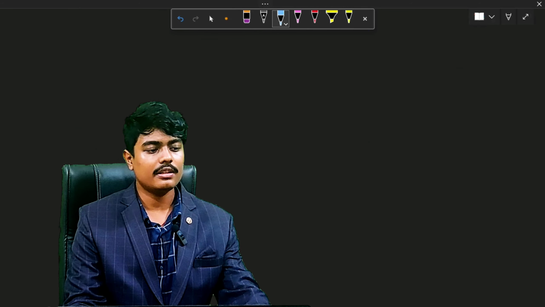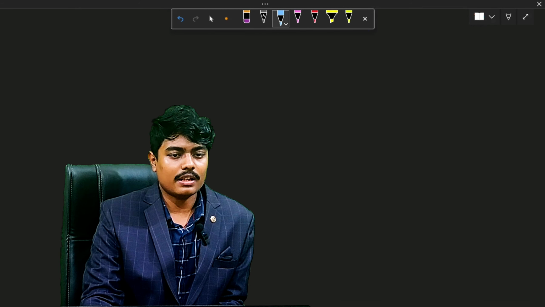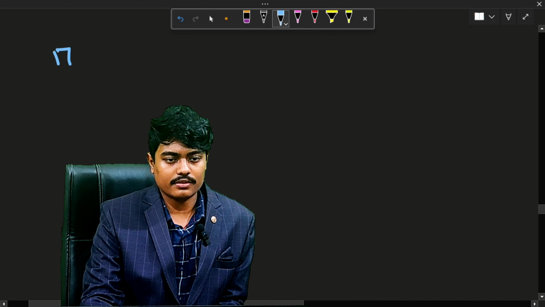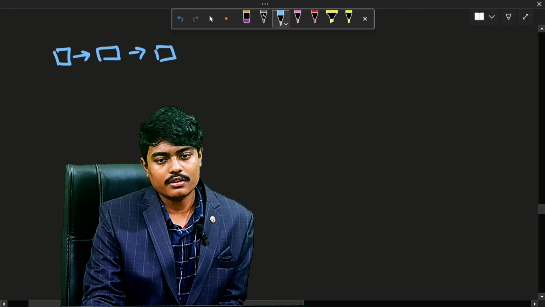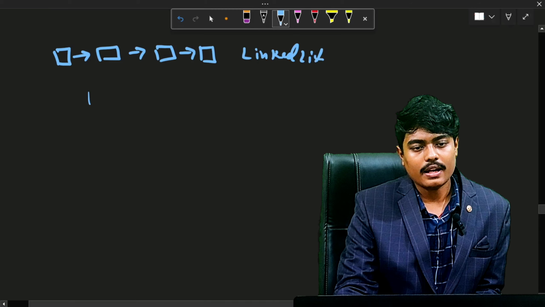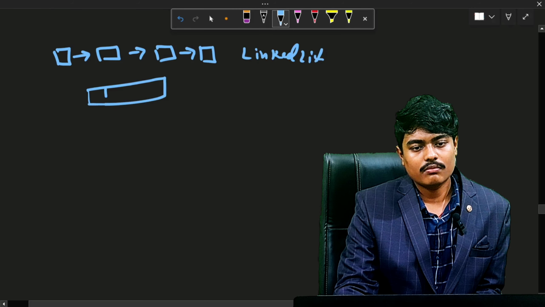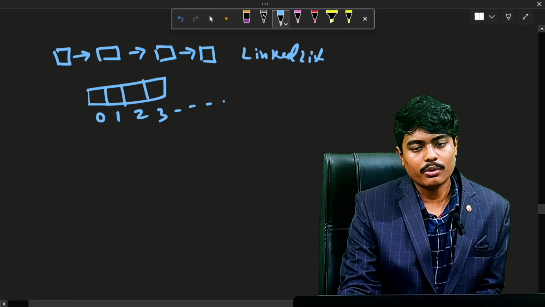In the linear data structure, the arrangement of data is in a linear fashion. That is, in the case of a linked list, it is arranged in this way. For arrays, we use indexation: 0, 1, 2, 3 and so on.